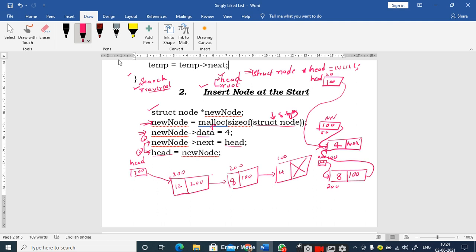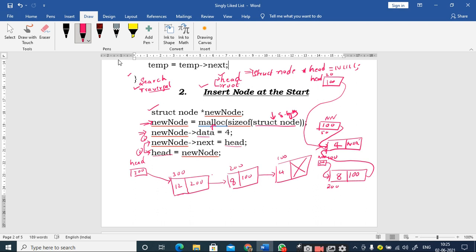Now what I will do is, simply I will change the value of head to the new node. Why? Because I want to point this node as the first node. Whenever I want to make it as the first node, the simple thing you have to remember is, you have to change the head pointer value.